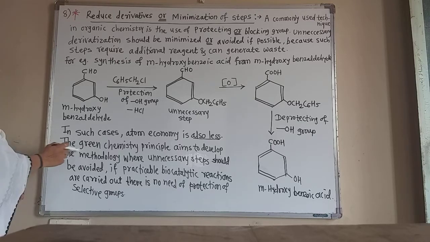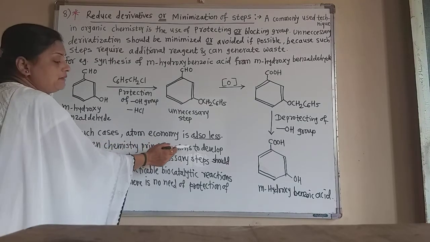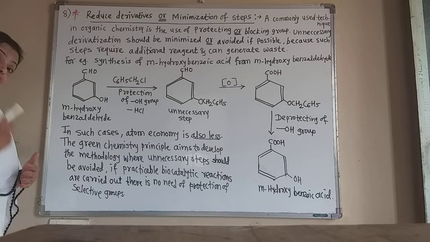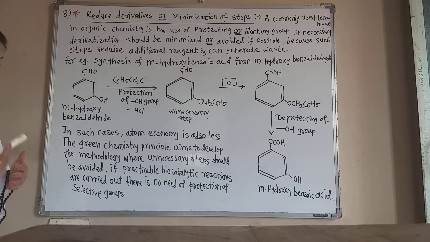So, the green chemistry principle aims to develop such methodology where unnecessary steps of protecting and deprotecting of the functional group should be avoided. And it is possible if practicable biocatalytic reactions are carried out.